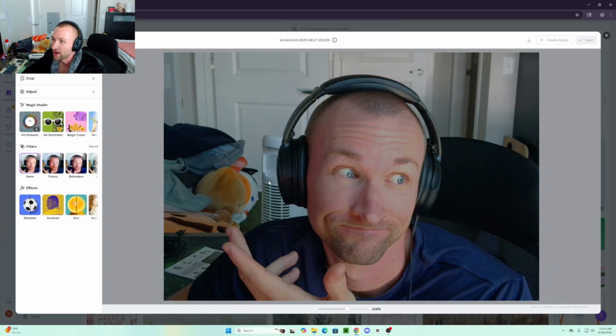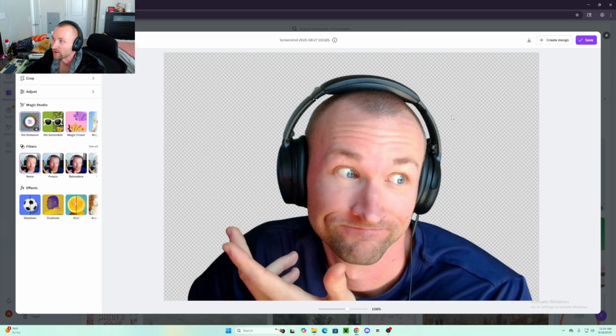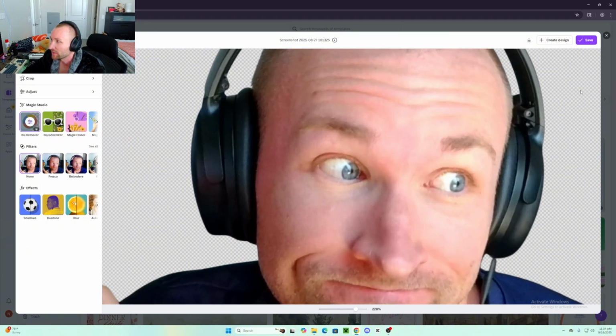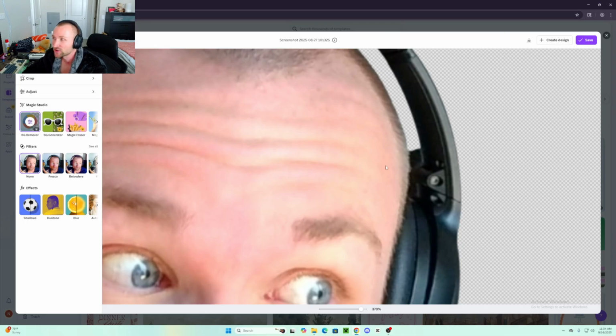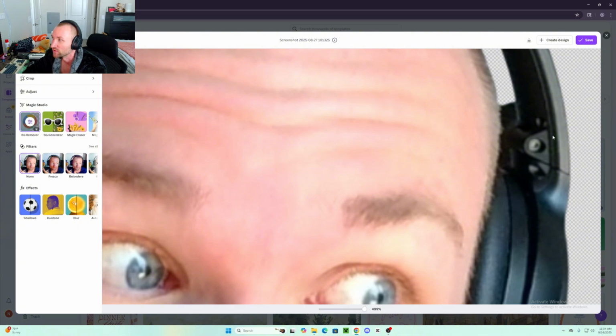Now you're simply going to hit background remover. This is going to remove the entire background for you. Look at that. But you probably notice right up here, there's a little spot that did not get removed. So this is what I mean by if the background is too dark, it's not going to remove everything. So you're going to have to go in here with the eraser tool if that's bothering you.